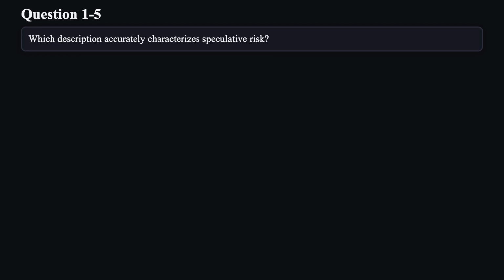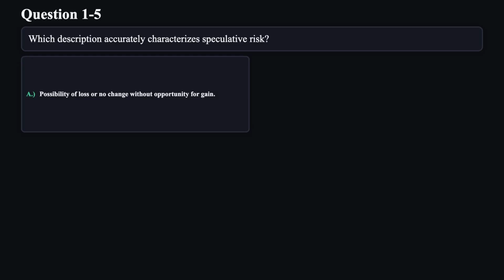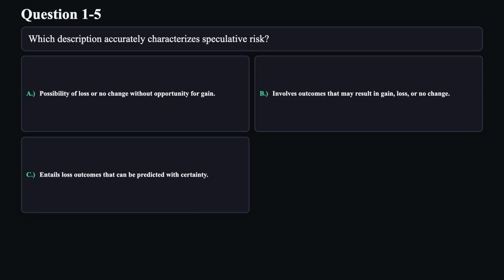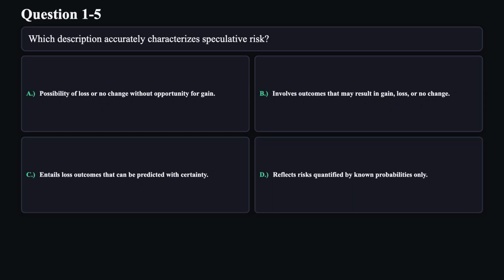Question 5. Which description accurately characterizes speculative risk? A. Possibility of loss or no change without opportunity for gain. B. Involves outcomes that may result in gain, loss, or no change. C. Entails loss outcomes that can be predicted with certainty. D. Reflects risks quantified by known probabilities only.